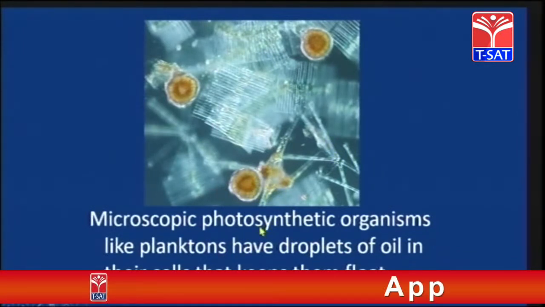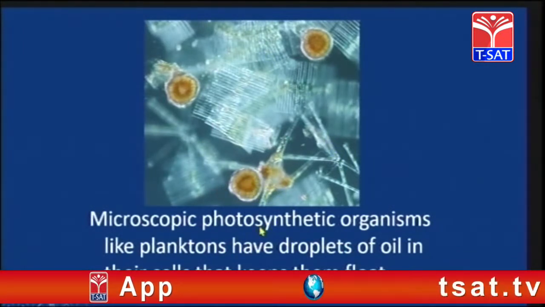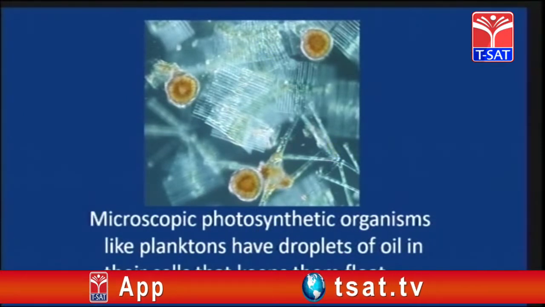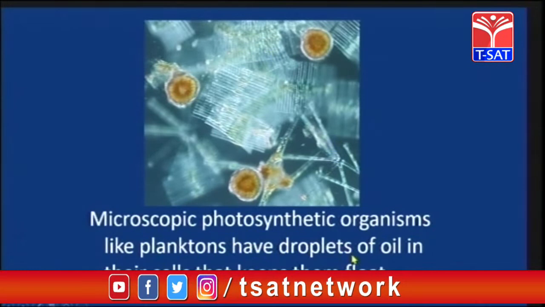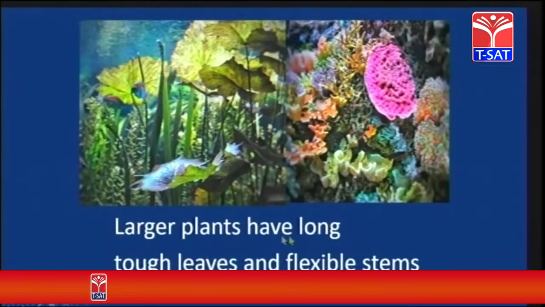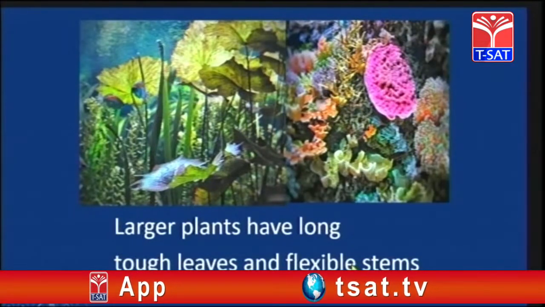Children, when you pour oil on the water, it will float on the surface of the water. So oil acts as a floating substance. So the microscopic photosynthetic organisms like plankton have droplets of oil in their cells that keep them afloat. The larger plants have long, tough leaves and flexible stems.